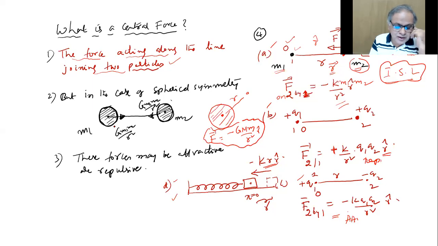Here I showed that in case of spherical symmetry, M1, which is a sphere, and M2, which is a sphere, are reduced to point masses, and still we write the force as G M1 M2 by R square. Here M1 and M2 are not the masses of point masses, they are the masses of the spheres, but still that will be okay. And these forces may be attractive or repulsive. So before I go to another page, I wanted some feedback because some mathematics is put here. I want people to respond quickly.